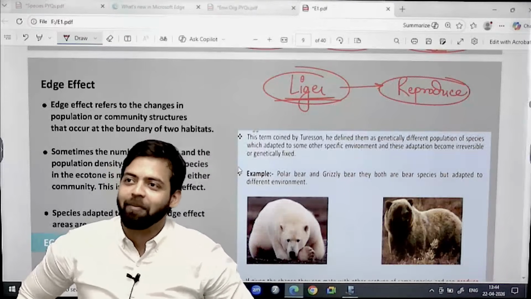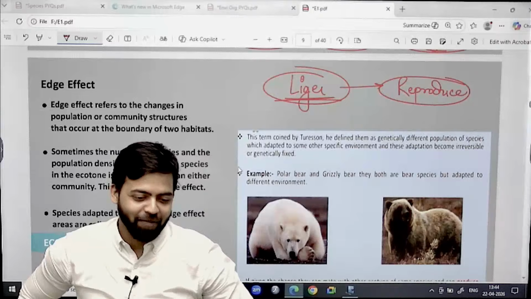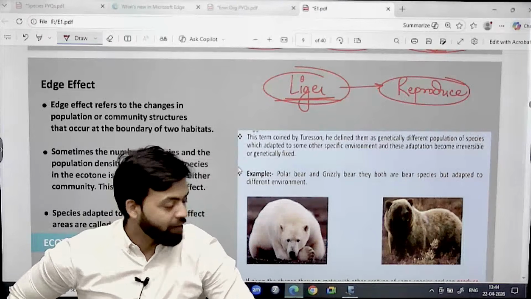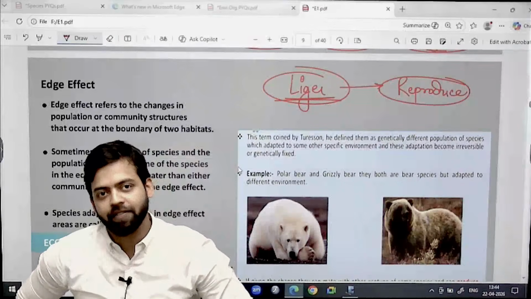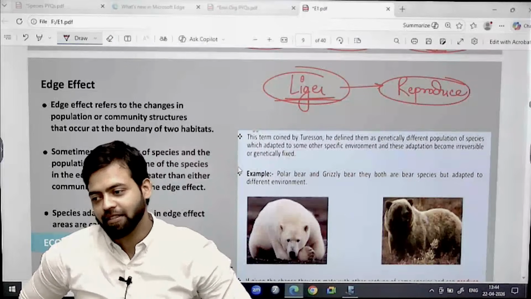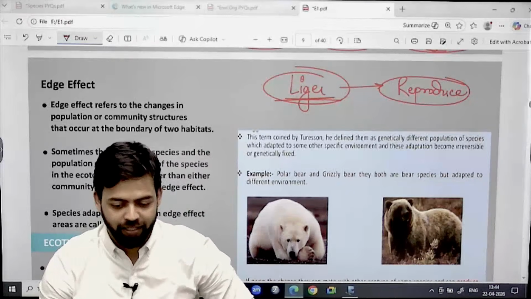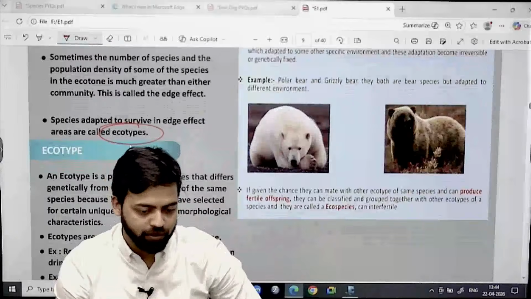Species adapted to survive in edge effect areas are called ecotypes.